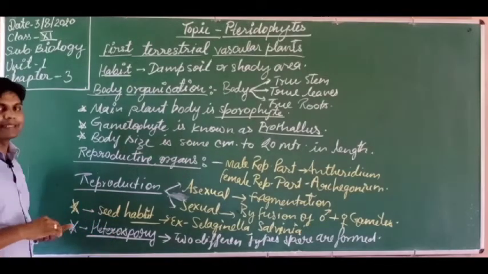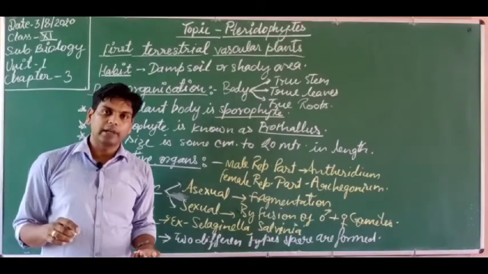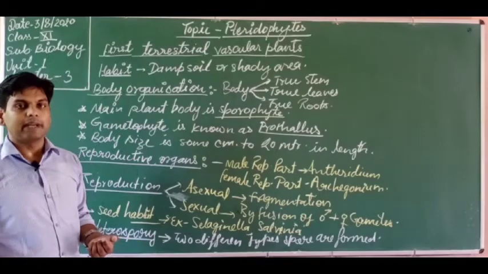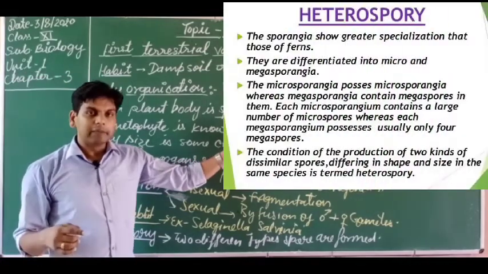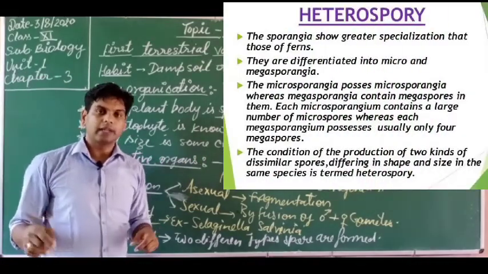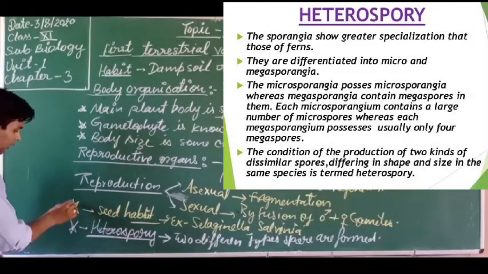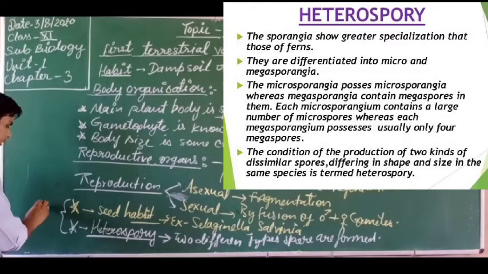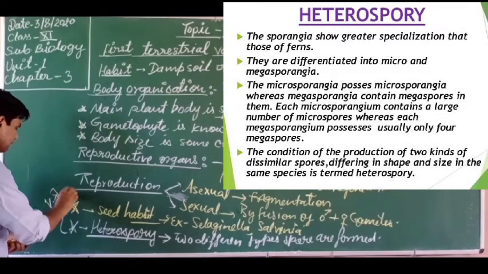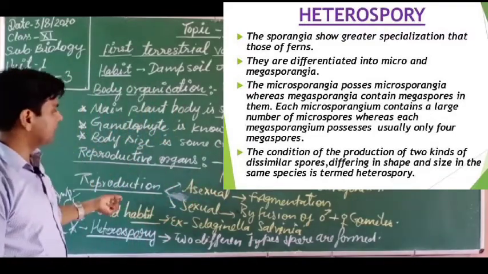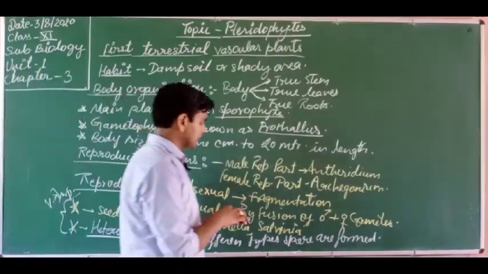The smaller one is known as the microspore, and the larger one is known as the macro or megaspore. Megaspore gets developed into the female prothallus and microspore gets developed into the male prothallus. Got it? So dear students, this is known as heterospory. Heterospory and seed habit are the two most important questions in pteridophytes. Very important, I am marking it.